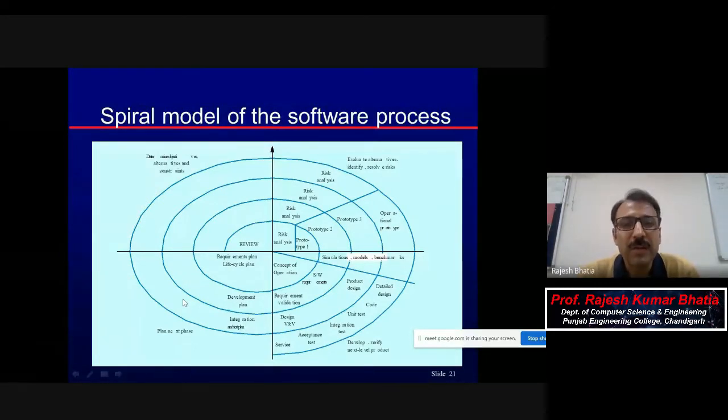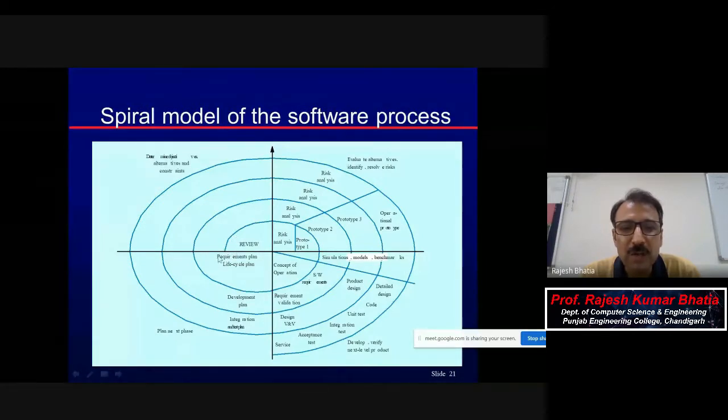See in what way: these four phases you have seen, determine objectives, alternatives, and constraints; then evaluate alternatives and risk analysis, and resolving the risks; then develop and verify the next level; and then plan the next level. So these are sequential in nature. But how will it start? From here, the inner spiral.